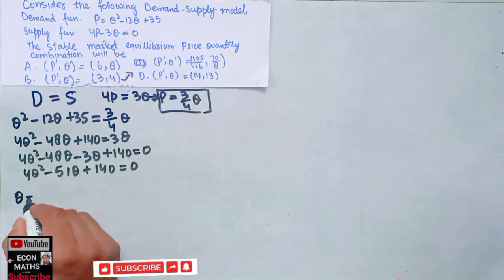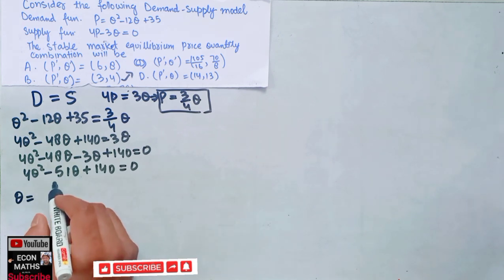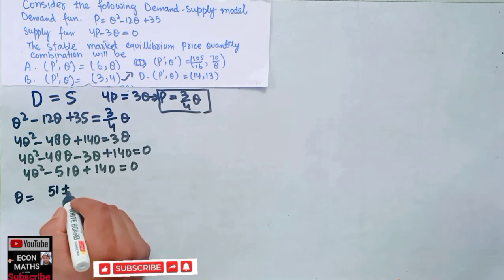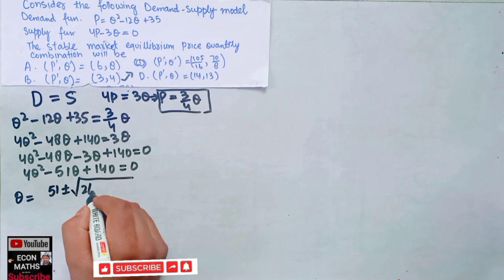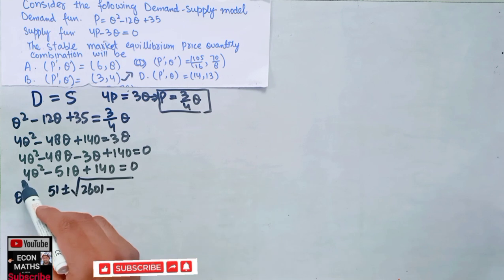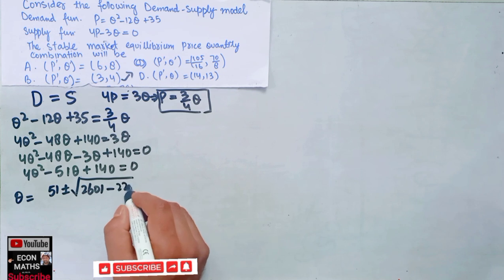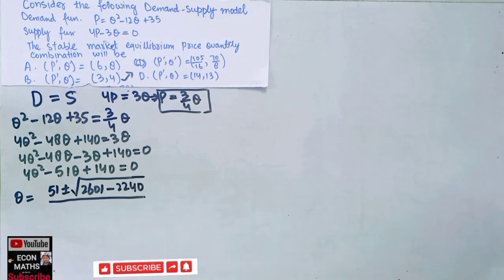Therefore q is equal to minus b, that is minus minus 51, so minus into minus is plus, this will become 51 plus minus square root of b square, meaning 51 square, which is 2601, minus 4 times a into c, that means 4 into 140, which comes out to be 2240. I am just trying to save the space. I hope you know this quadratic formula. Twice a, we divide by 2 into 4, which is 8.